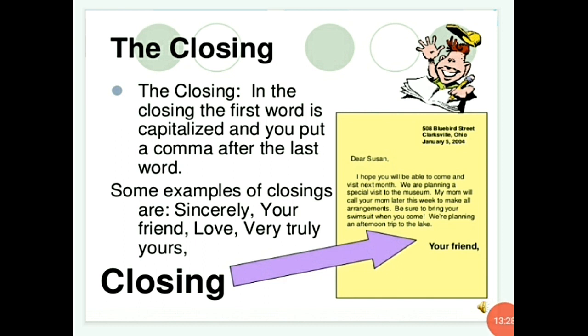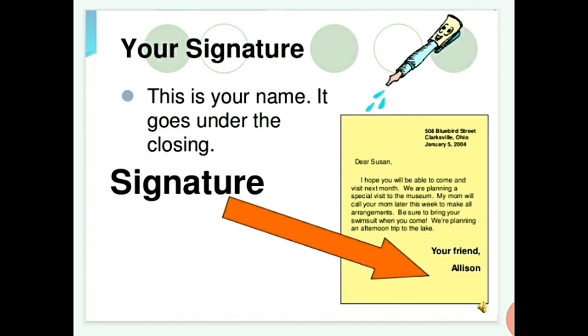In the closing, the first word is capitalized and a comma is put after the last word. After you finish the body of the letter, you write "Your friend," or "Your lovely friend," or "Yours truly," followed by a comma, and then your signature. This is your name, and it goes under the closing. So you write "Your friend" and your name.